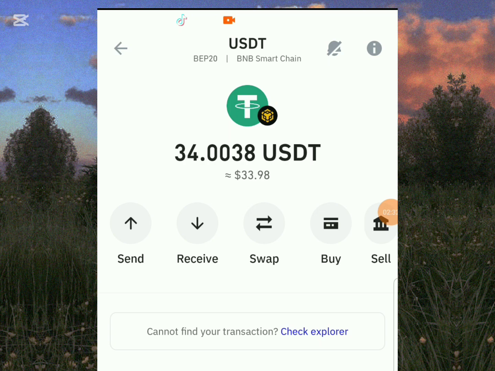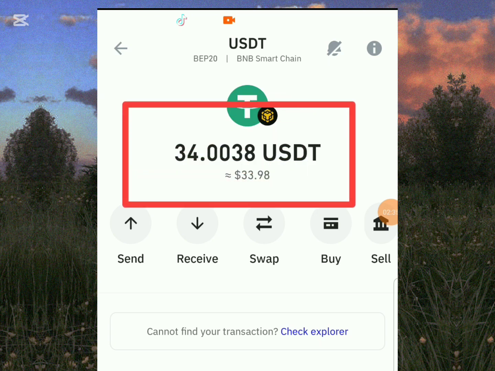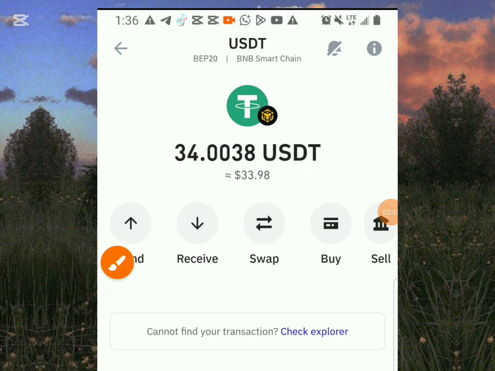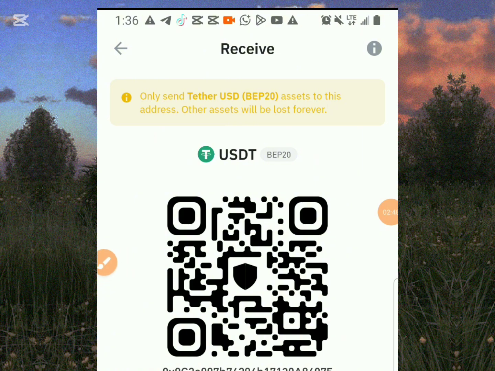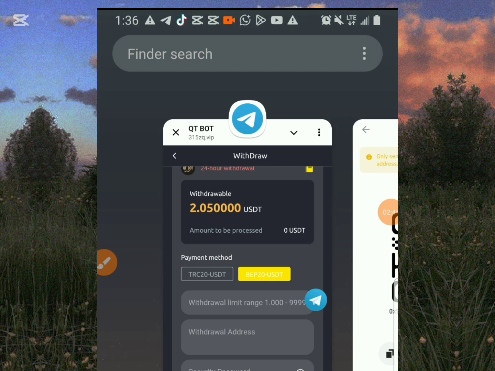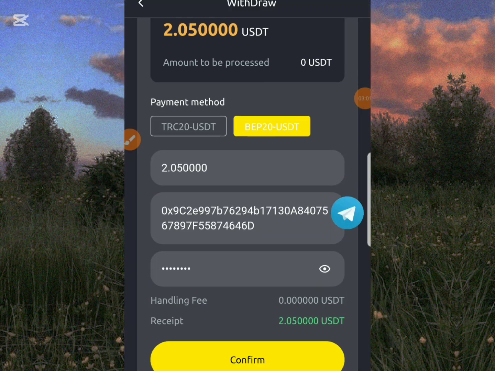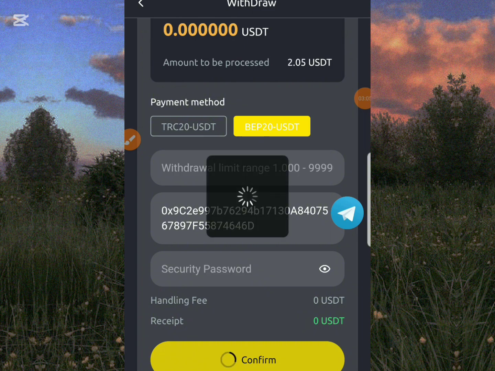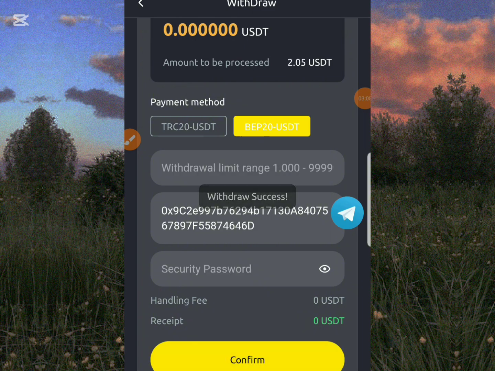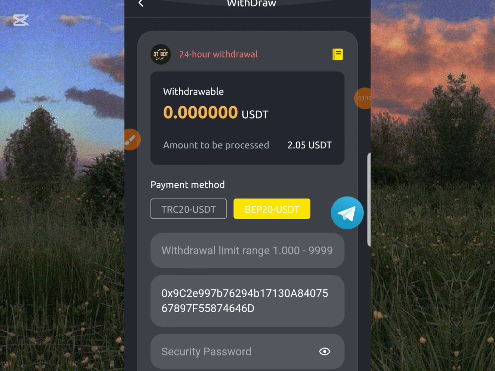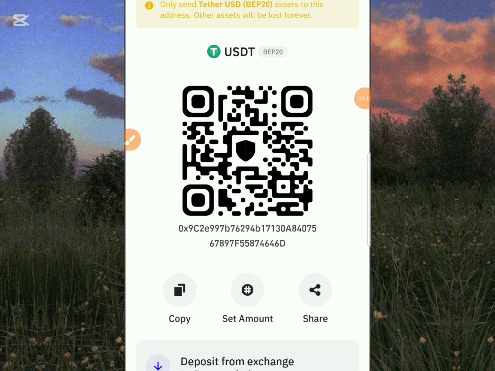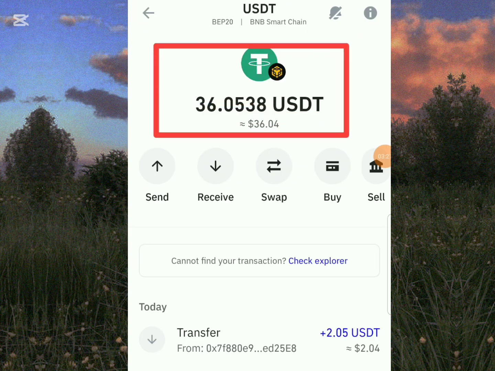So it's going to be a live withdrawal for you to see that the money will reflect immediately in my Trust wallet, and this platform can be trusted for you to invest and start earning for yourself. So let me copy my address. Once I copy my address, we go back to the platform. Once we get back to the platform, we just have to input the necessary things and press confirm. Once you click on confirm, you can see withdraw success, and within 2 minutes you can get your money into your Trust wallet immediately. So quickly, let's go back to my Trust wallet to check if the money has reflected